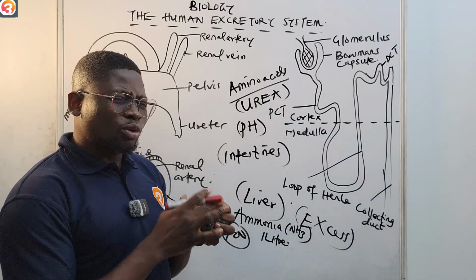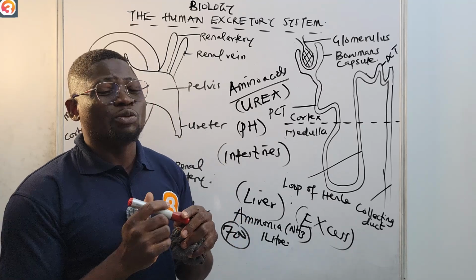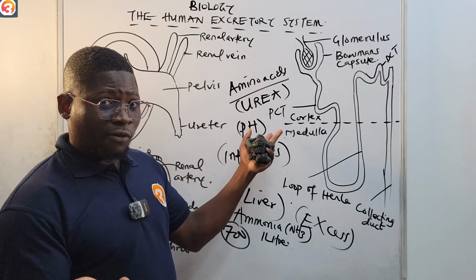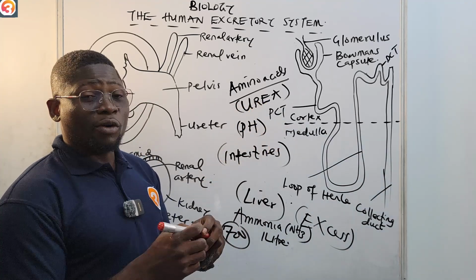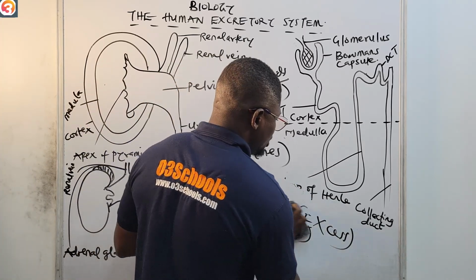It's also good to know that the excretory product that is given out is different for different organisms. Take note of that. For example, for humans, it is urea, but for birds, it's uric acid.